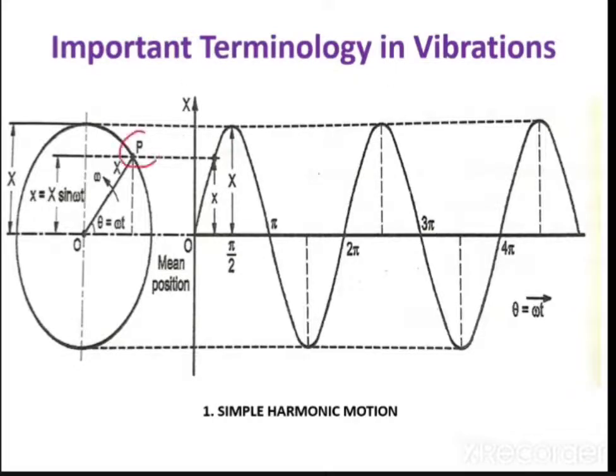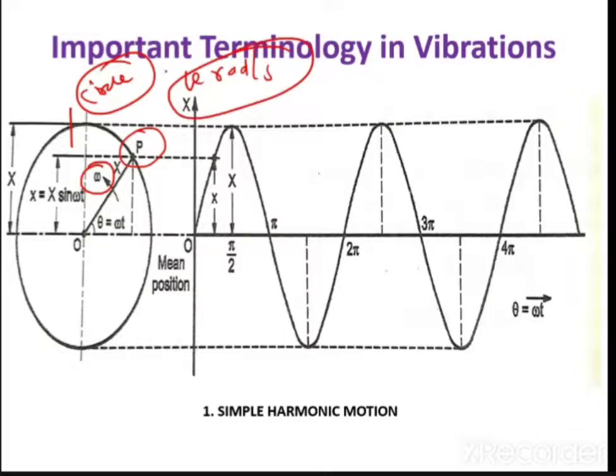Can you see this point P? This point P is moving along the circle. Let us take an example of a point P moving along the circle with an angular velocity omega radian per second. This is what is happening.